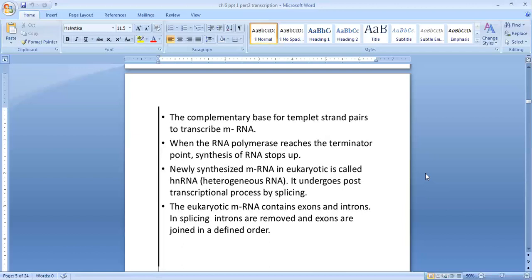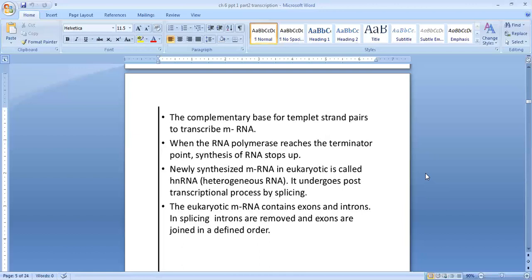So newly synthesized mRNA in eukaryotes, what is it called? It is called heterogeneous RNA. I told you before, it undergoes post-transcriptional processing by splicing. Let us see what is meant by splicing.